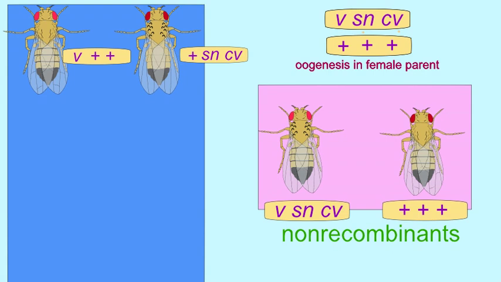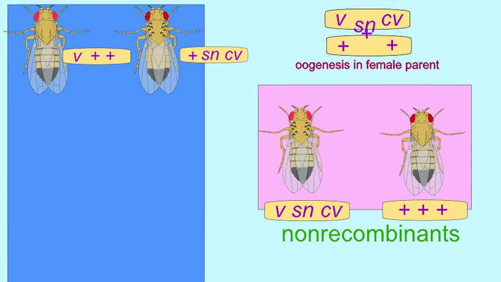So some flies would have vermilion eyes but be wild type for the other two traits, while other flies would have normal eyes but express both the singed and cross-veinless mutations.